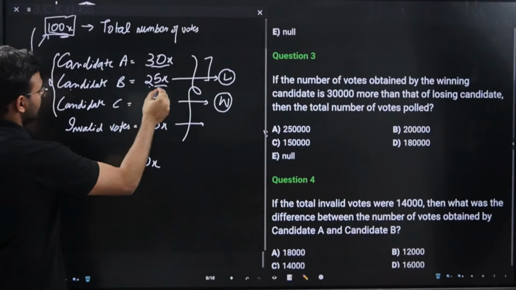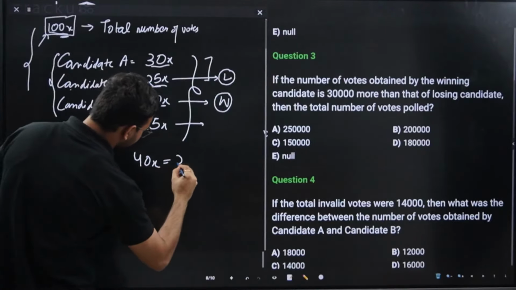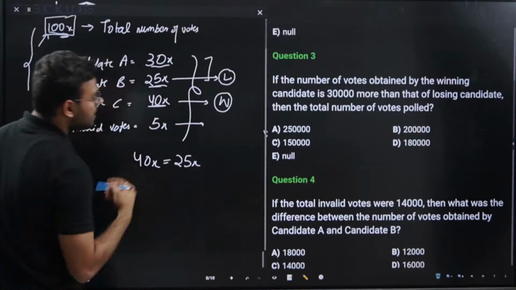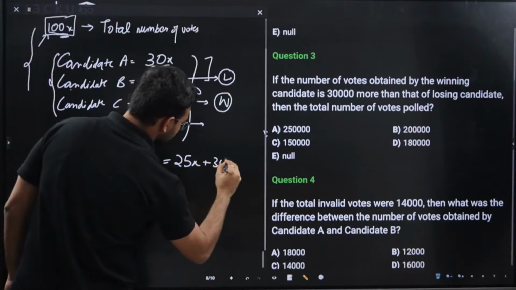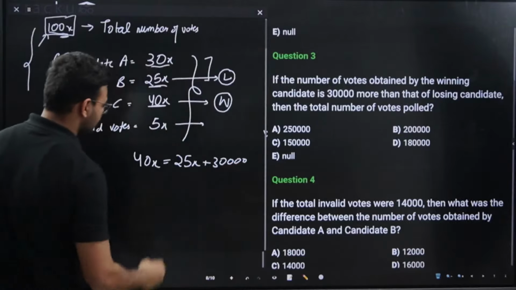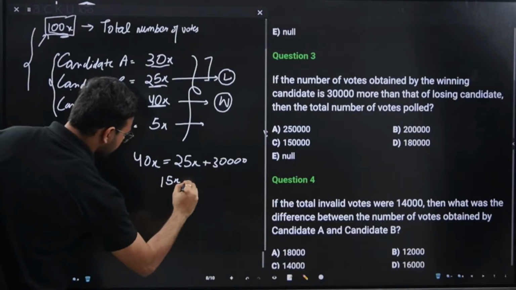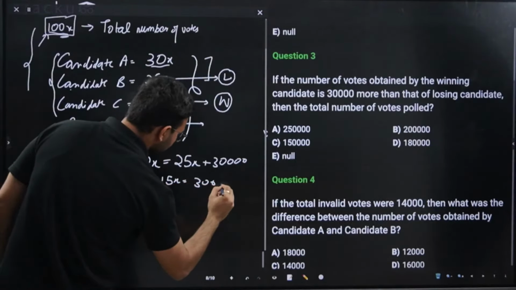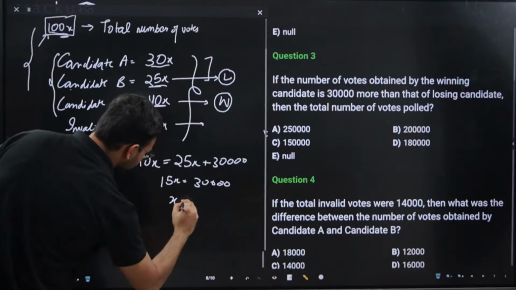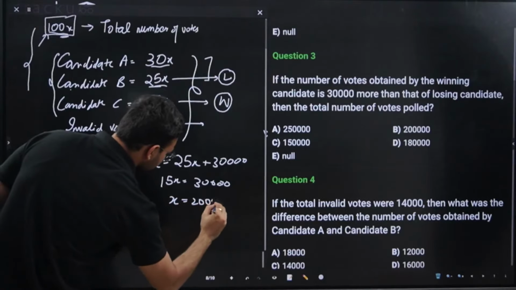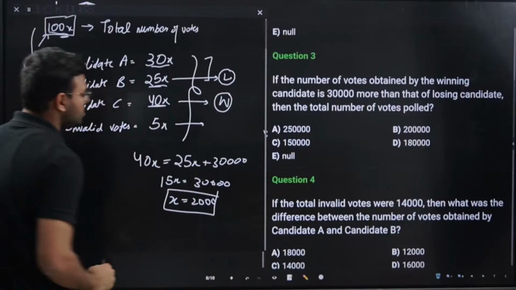The losing candidate's votes are 25x. So 40x is equal to 25x plus 30,000. So 15x is equal to 30,000, so x is equal to 2,000.